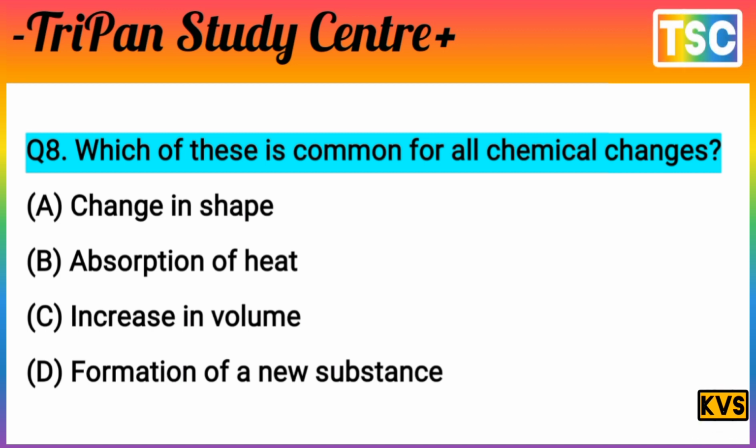The options are change in shape, absorption of heat, increase in volume, and formation of a new substance. You know that the answer here is the formation of a new substance. That's an important answer. The formation of a new substance is important because a chemical reaction is associated with the formation of a new substance. It means option D is correct.